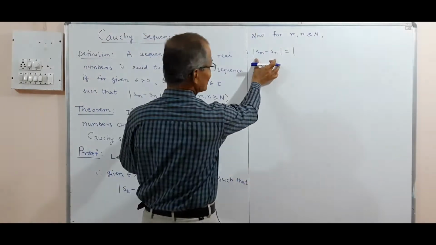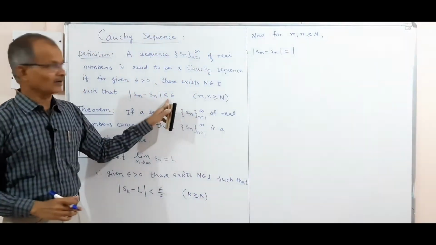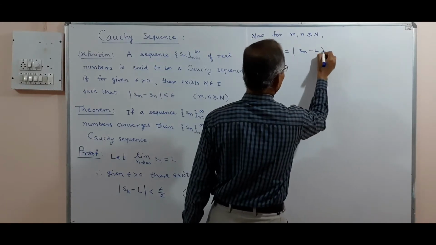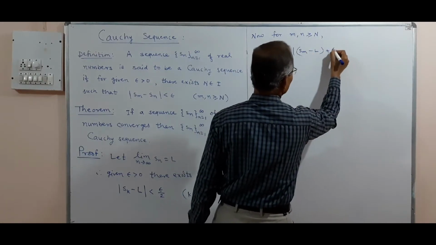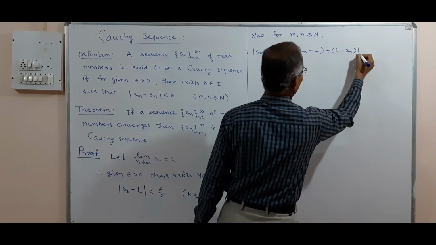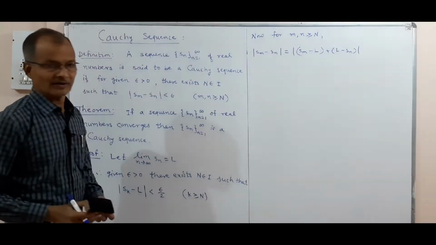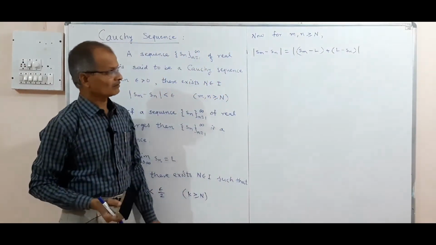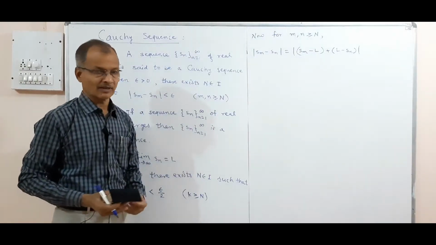Therefore we have considered this expression Sm minus Sn. This is equal to absolute value of Sm minus L plus L minus Sn.